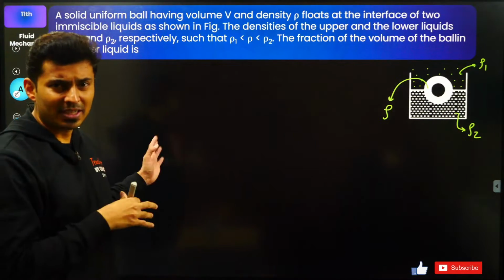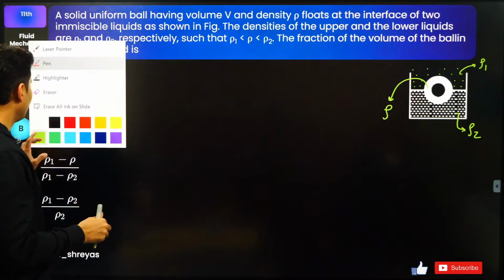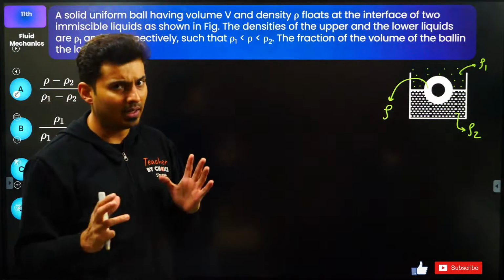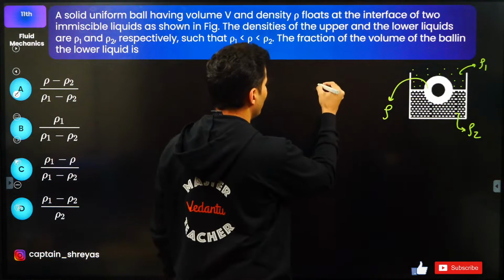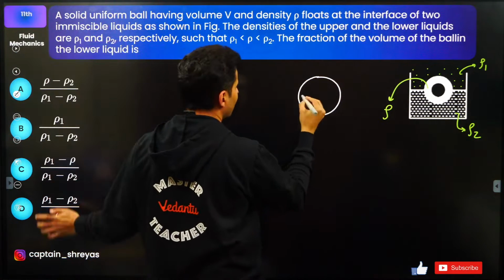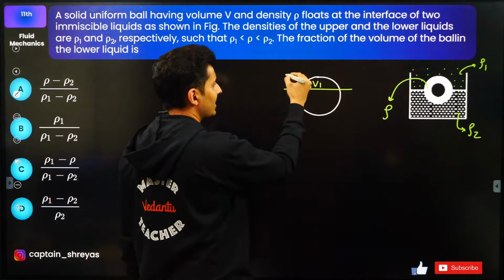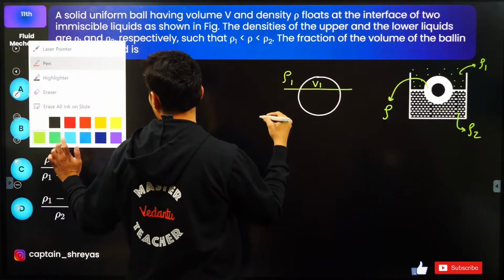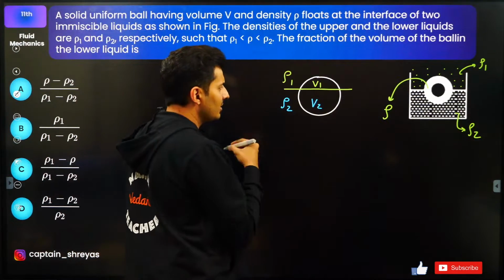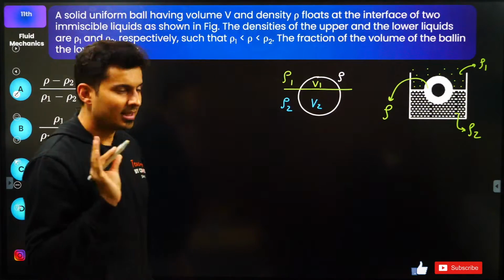Okay. Now this is very much similar to the previous question, but here it is numerical type. So understand, in this question you will have to go with the free body diagram, calculative part and everything. Let's assume this is the sphere, and let's say in the upper liquid V1 volume is immersed, which has density rho 1. In the lower liquid V2 volume is immersed and density is rho 2. The actual density of the solid is rho.